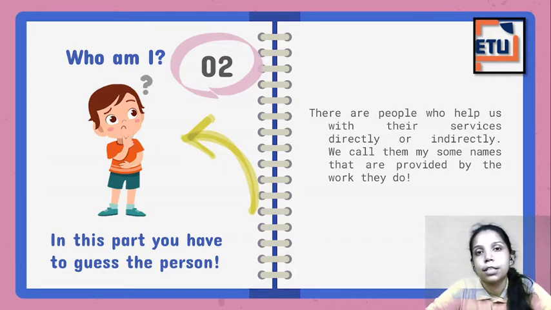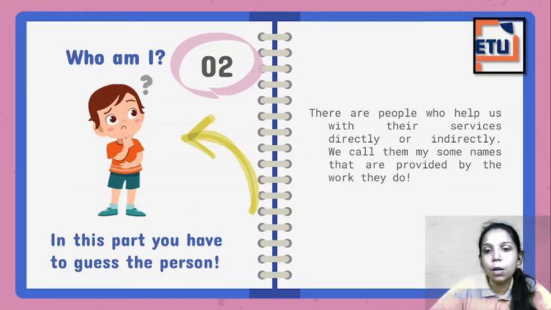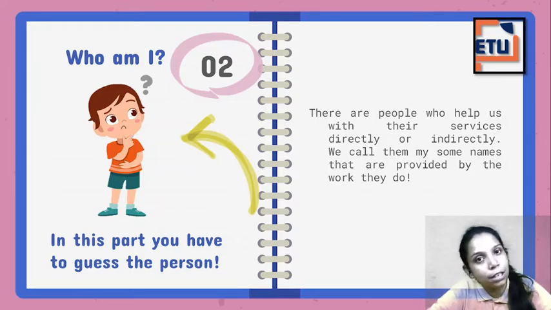Now see this bus driver. Why are we giving him the name driver? He's a person, right? He's just a man. We can call him by his name. Let's say Raju. Raju is a bus driver. We can call it Raju's bus. Raju के बस में हम लोग जा रहे हैं. But who is Raju? How can you identify him? He's a driver, right? He drives a bus. So we call him a driver. Now see, what is written here: we call them by some names that are given by the work they do, right? So what does Raju do? Raju is driving a bus. So he is nothing but a driver.